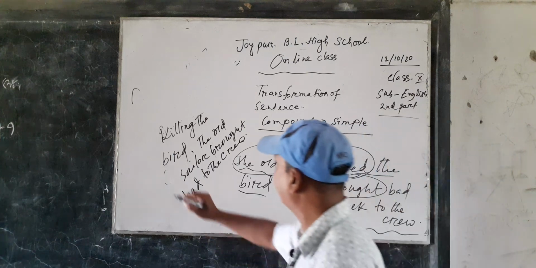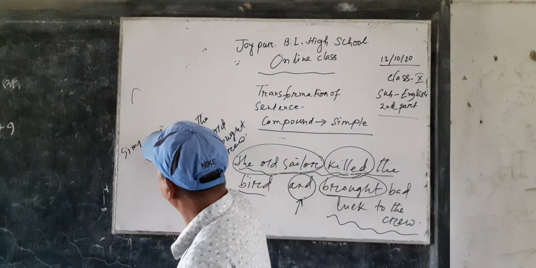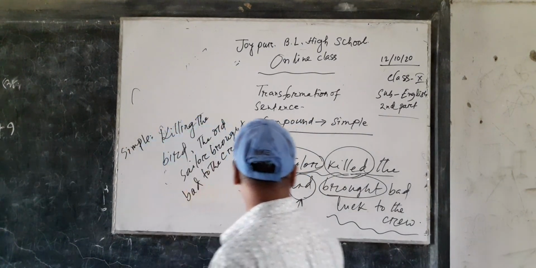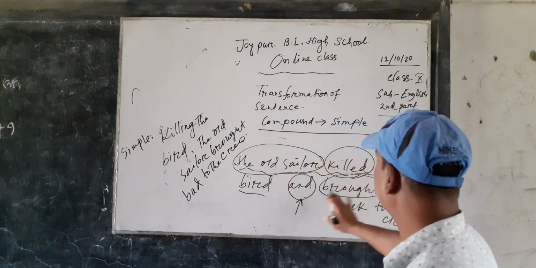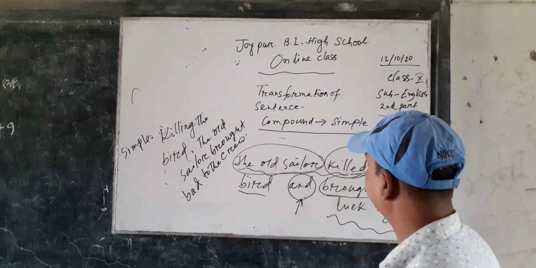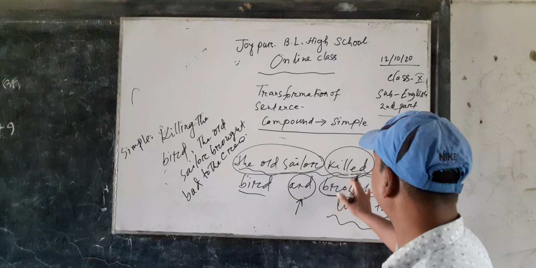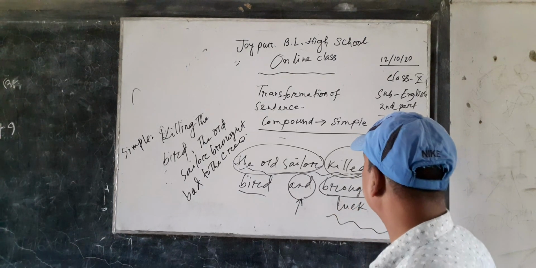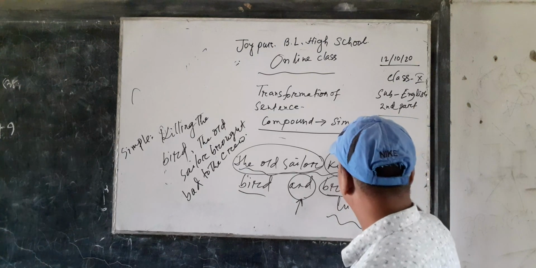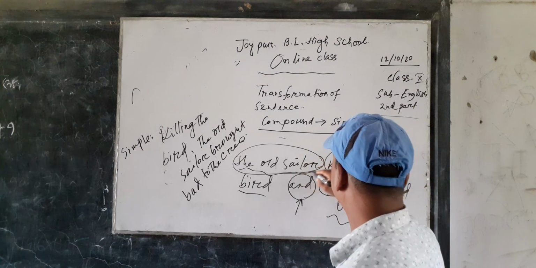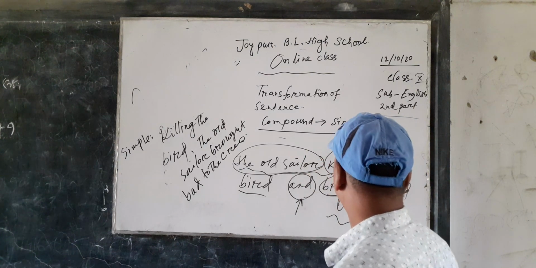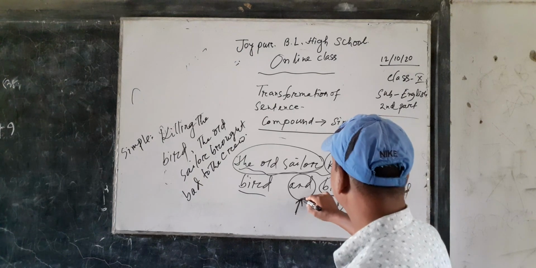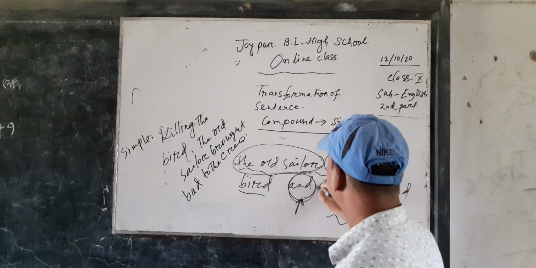This is the simple form of the old sailor killed the bird and brought bad luck to the crew. How can we make the compound into simple? Here I have discussed that first we have to find what type of conjunction is here. There is a coordinating conjunction and.